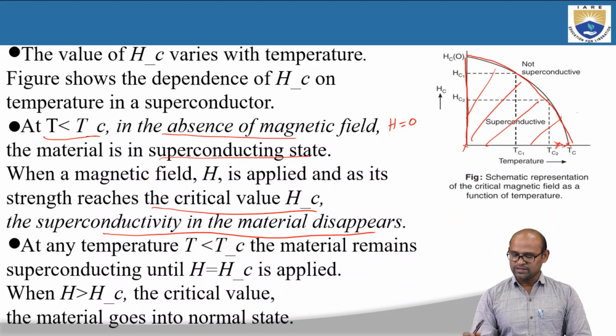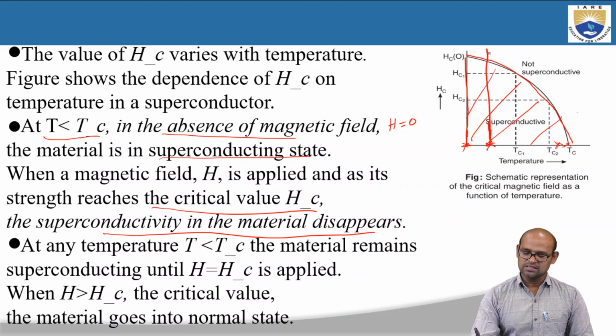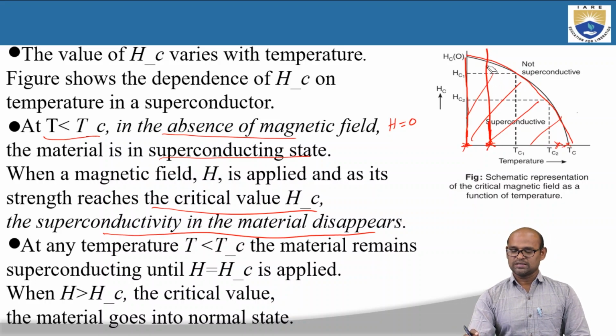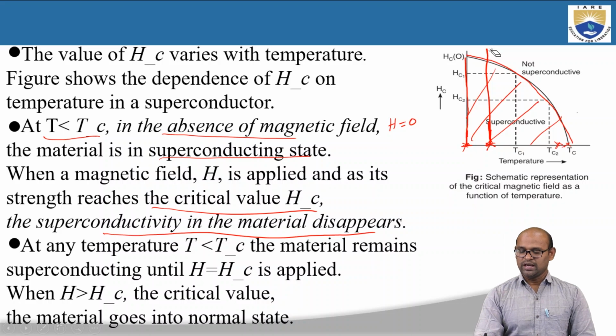Suppose I have the material at this temperature. So this is the temperature where I am, and the field is 0, for example, and T is very less than Tc, so the material is in superconducting state. Now I increase the applied magnetic field to this material. As I increase the magnetic field, this material will go from superconducting state to normal state at H greater than this Hc.